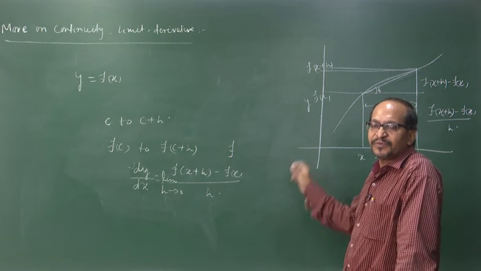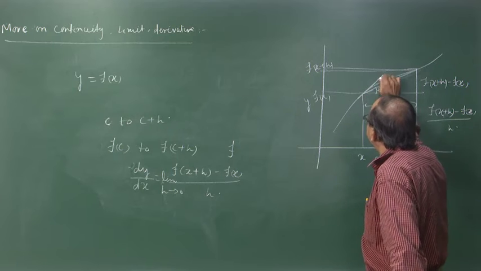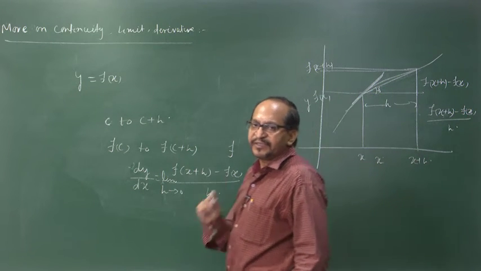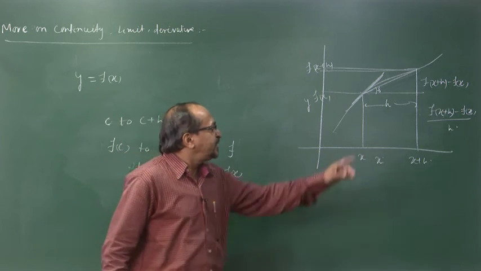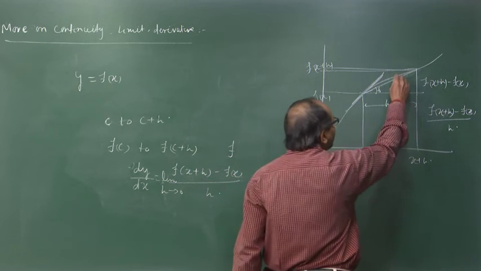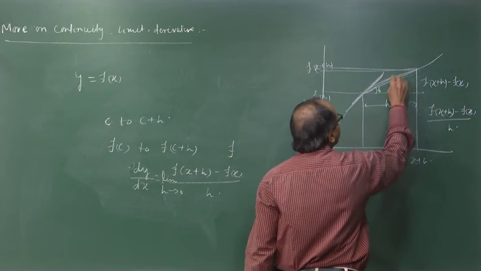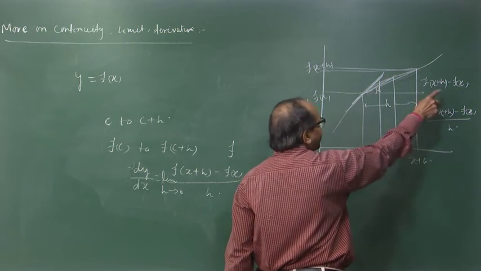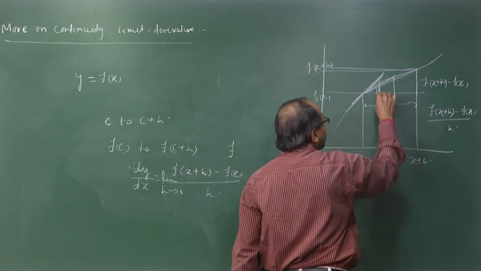This is the slope. But if you want to find the slope of the tangent here, tangent means a straight line touching the curve at a single point. Okay. So, here it is the tangent. To approach this tangent, we have to reduce this h interval, so that you can see this delta f, or f of x plus h minus f, is like this.